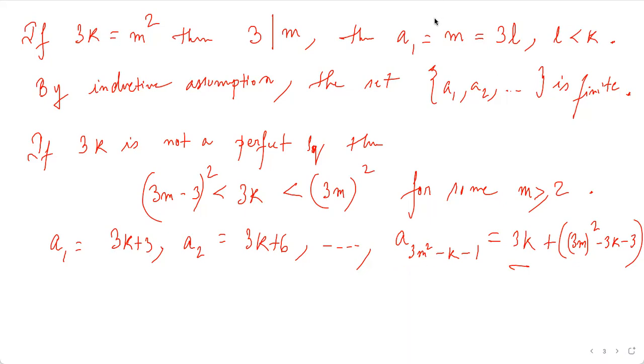Now you would definitely ask: you just keep on adding this 3, how do you know that none of them is a perfect square?